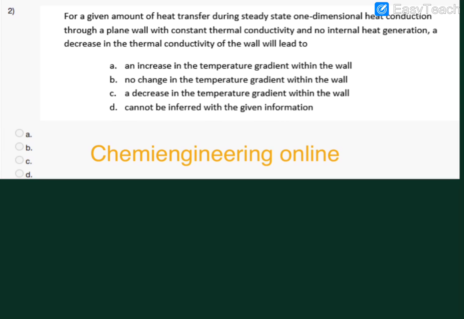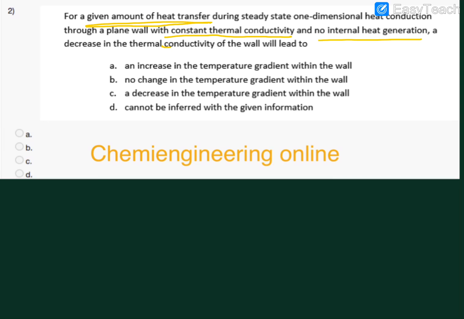Next question. For a given amount of heat transfer during steady state one dimensional heat conduction through a plane wall with constant thermal conductivity and no internal heat generation, a decrease in the thermal conductivity of the wall will lead to. So here the important point that you have to note is that with constant thermal conductivity and no internal heat generation, it is also given that the amount of heat transfer is fixed.